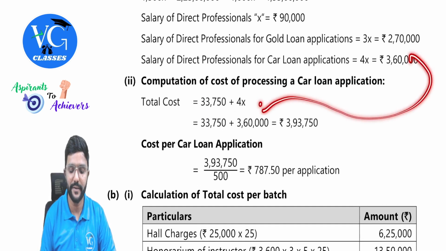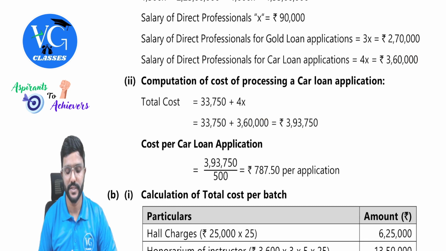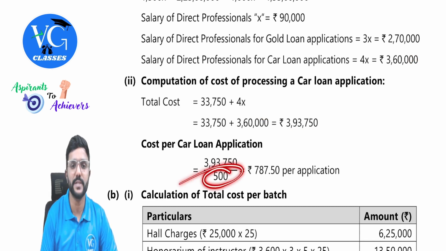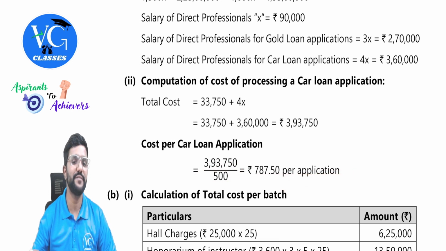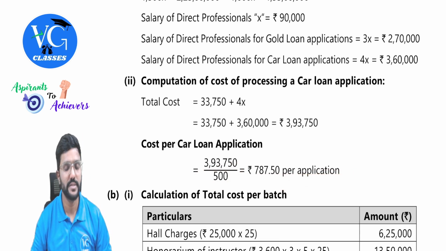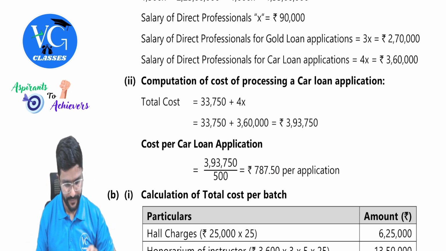Or else you can also take it from here directly. So we'll get 3,93,750. This is total cost divided by number of applications, which is 500. So we will get 787.50 per application, guys. That is car loan application. Got it? Yes, sir. Done with A part.